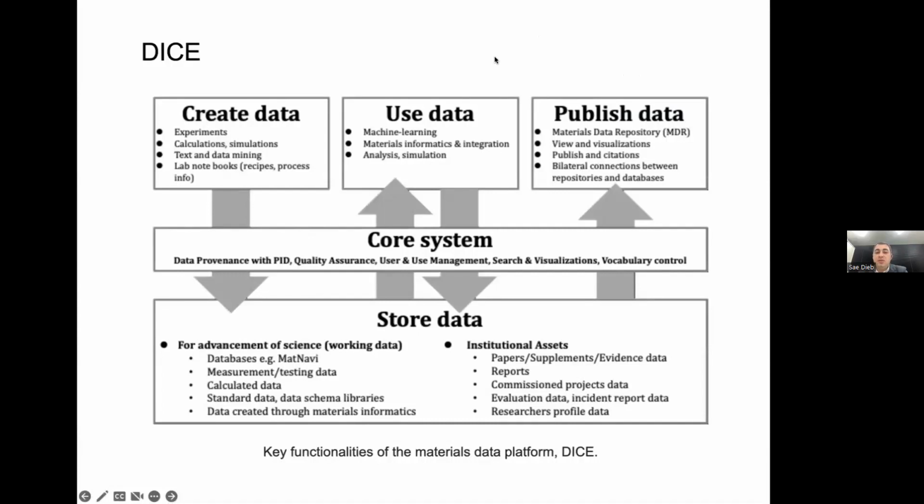So DICE contains a range of services from creating and collecting data to publishing data. When I say creating data, it means that high-throughput experiment data can be collected and transferred into a machine-readable format, and I can add metadata to it, so we can facilitate using this data for research, especially AI or data-driven research.